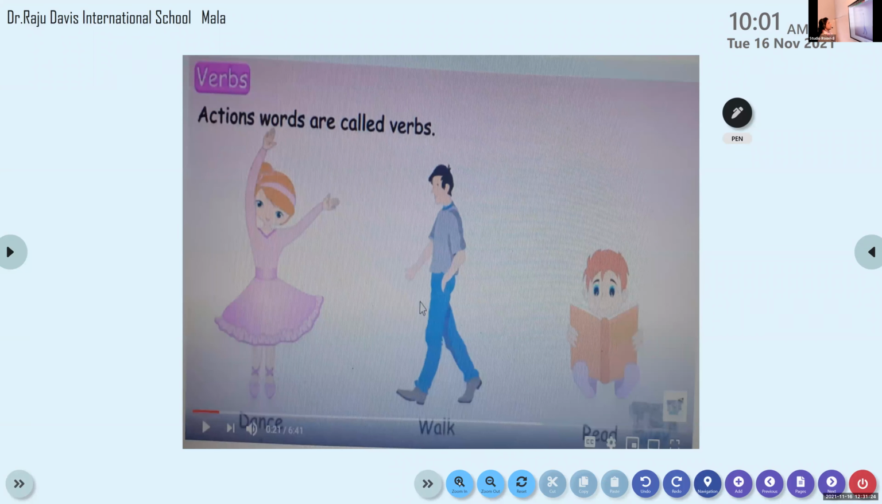All of you look at this. So we know these are the examples of action words. All of you look at the slide very carefully. The last slide we have already seen in the last session. So these are the examples of action words. Dance, walk, read. All these are the examples of action words.